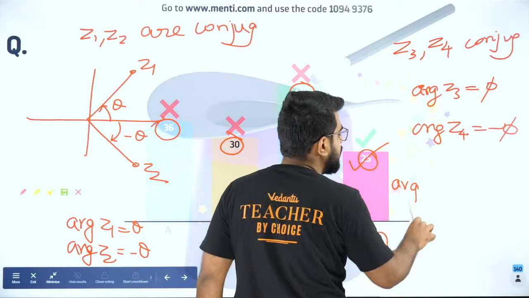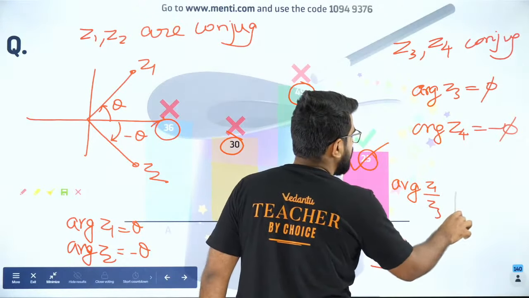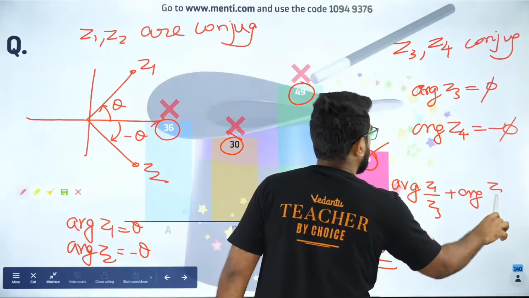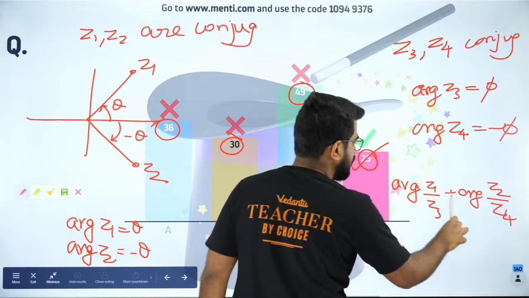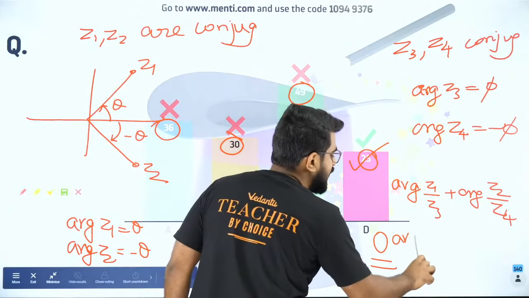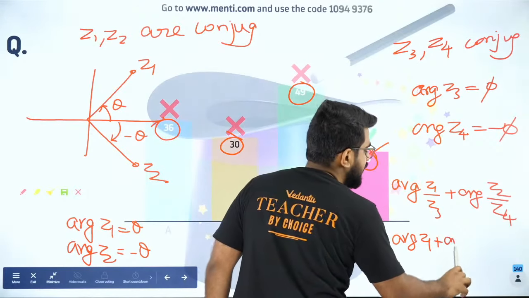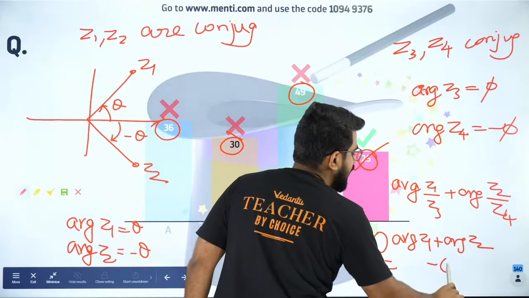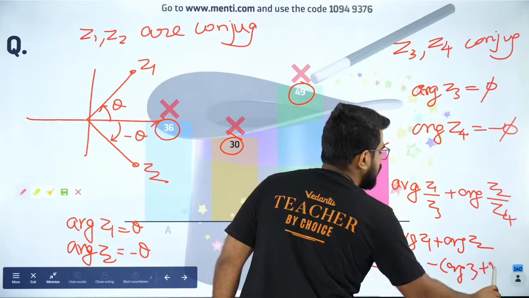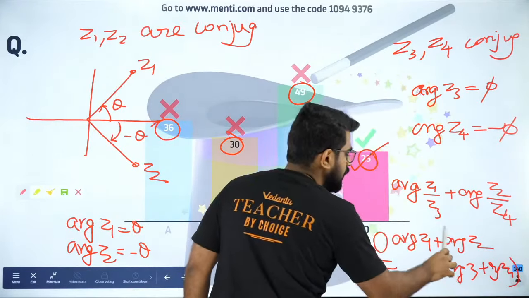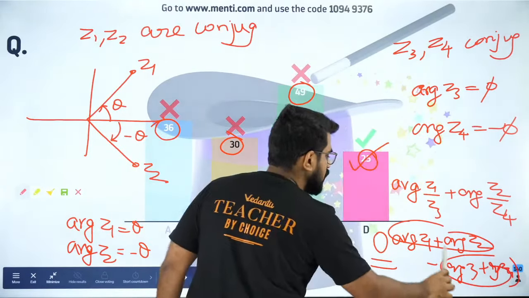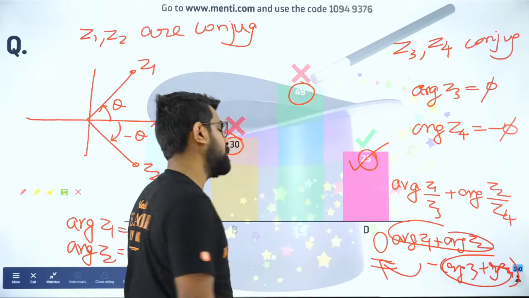You had argument of Z1 by Z3 plus argument of Z2 by Z4, something like this, right? So if I expand this, I will get argument of Z1 plus argument of Z2 minus argument of Z3 plus argument of Z4. So this will be 0, this will be 0. So 0 minus 0 is 0. Therefore, option D is correct.